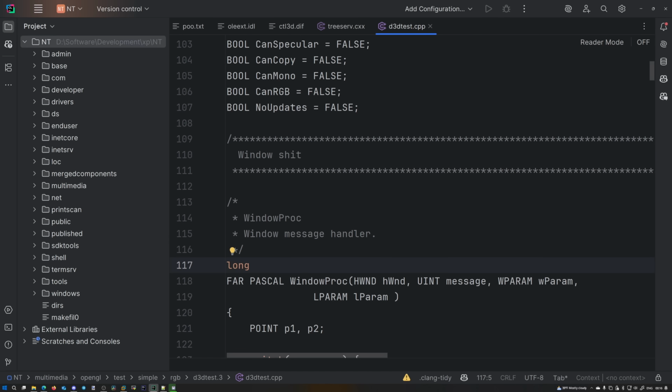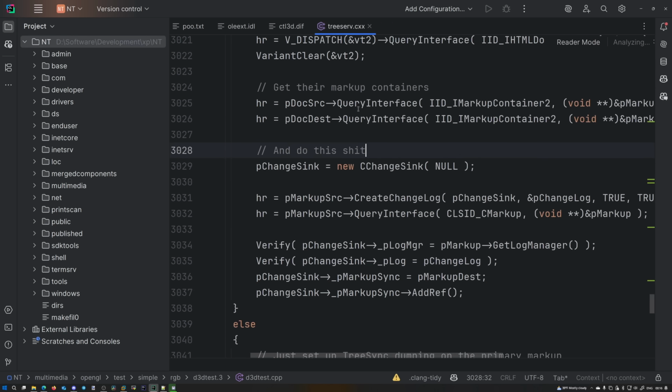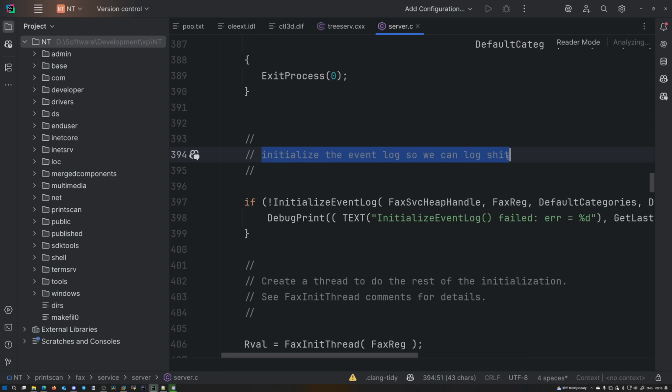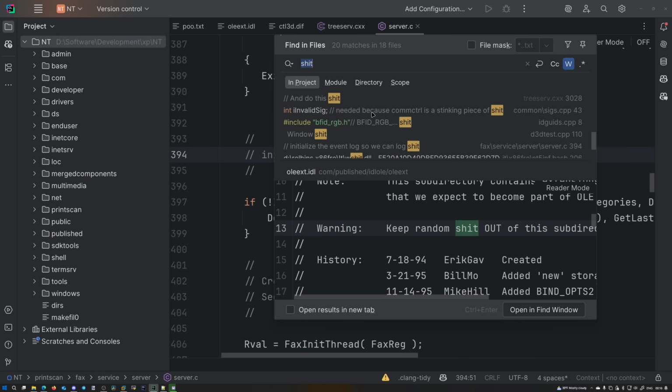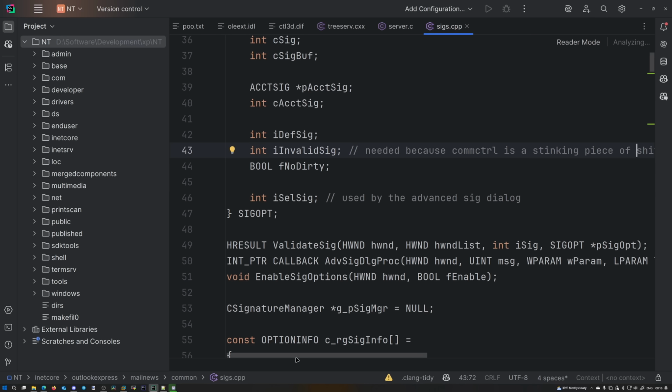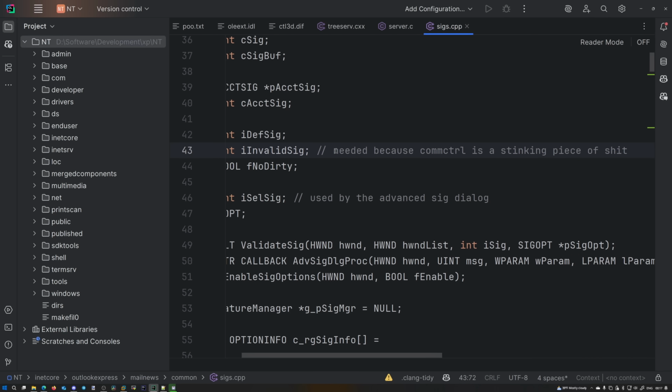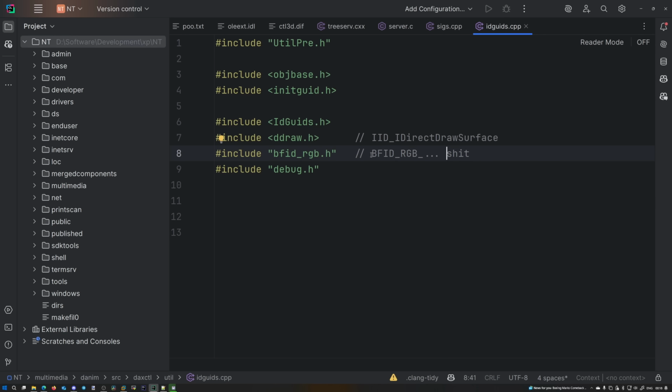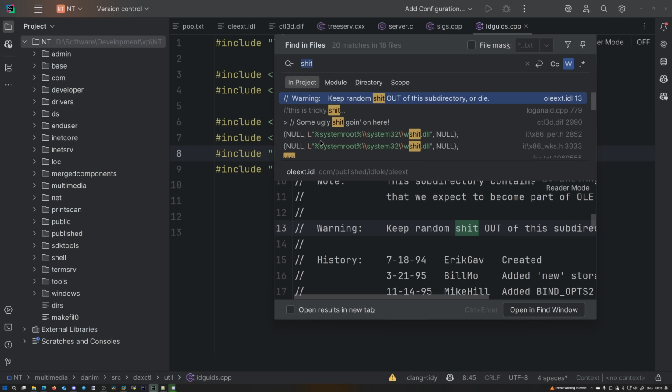And then you get the WndProc, the message handler for the GUI window in WinAPI. "Initialize the event log so we can log shit." This is a good one. "Needed because com control is a stinking piece of shit." Yeah, the common controls are pretty rough, I can agree. BFID RGB. And that's it for shits, I think.